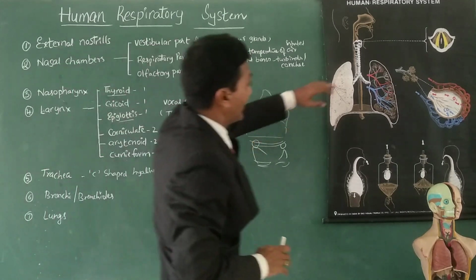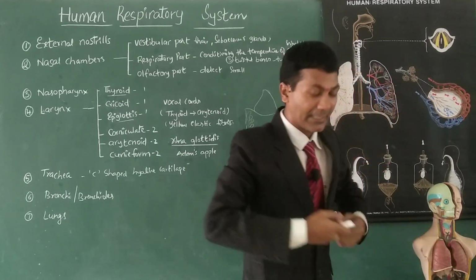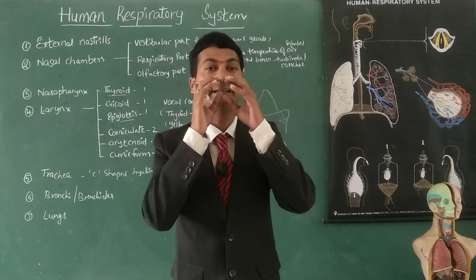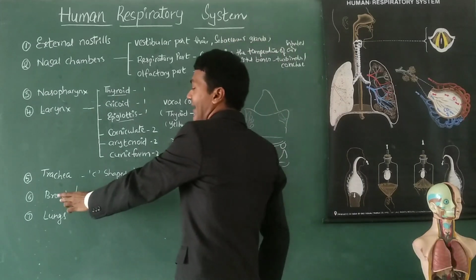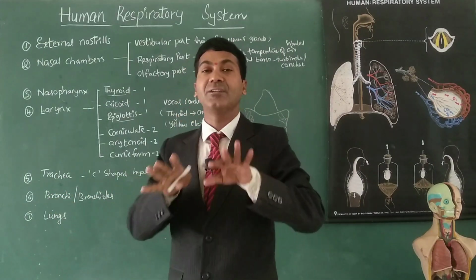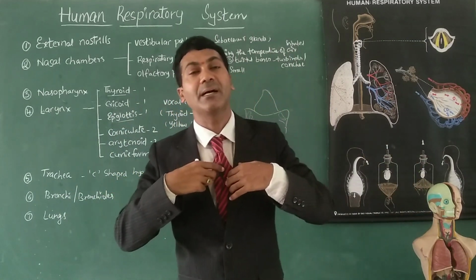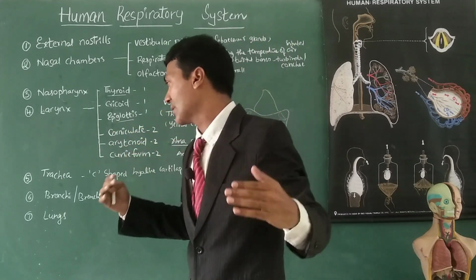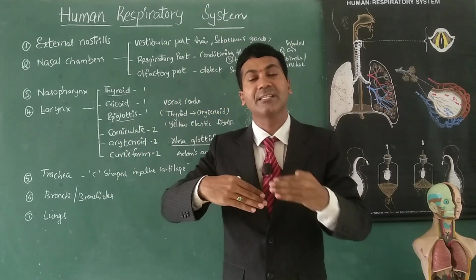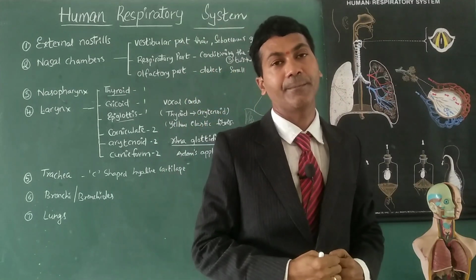Then this trachea enters the thoracic cavity, and exactly in the middle of the thoracic cavity, it divides into two branches. That is called bronchi. The trachea divides into two divisions known as bronchi. Left bronchus and right bronchus continue, and each bronchus divides into primary bronchi, secondary bronchi and tertiary bronchi.